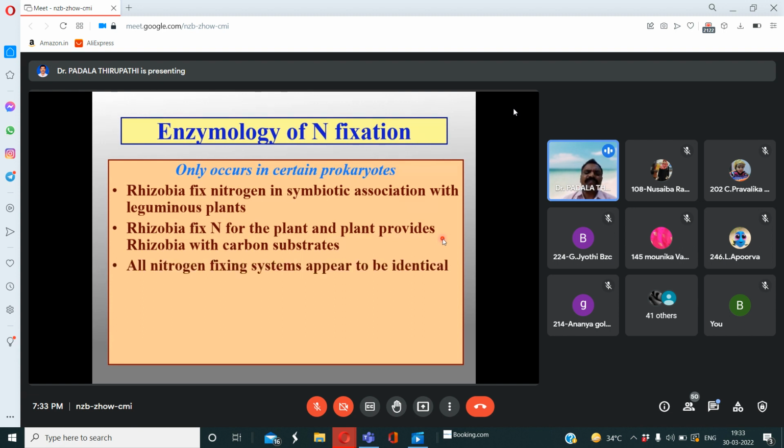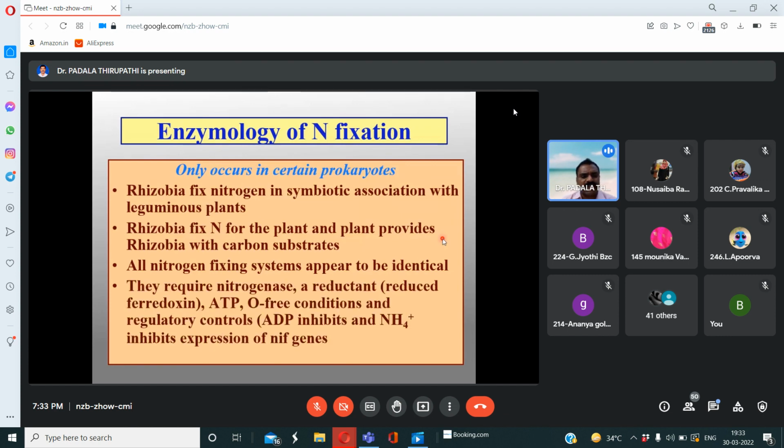Then all nitrogen fixing systems appear to be identical. Here they require the nitrogenase enzyme. Along with the nitrogenase enzyme, remember a reductant is also involved. Reductant means reduced ferredoxin.